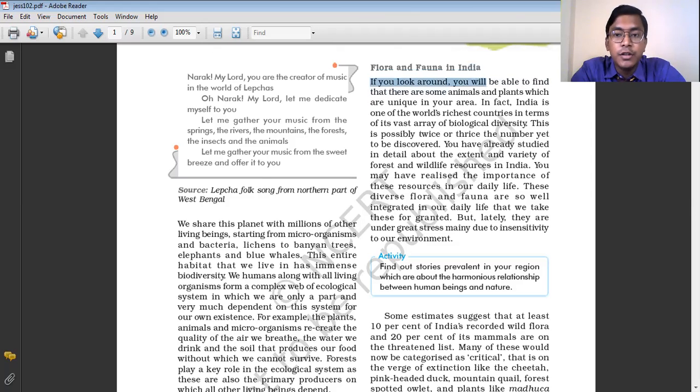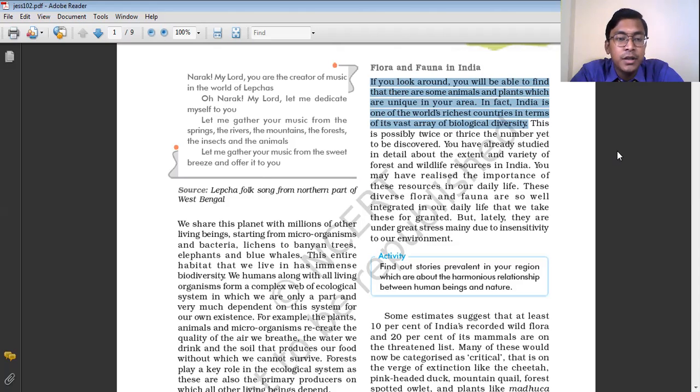So if you look around, you will be able to find some animals and plants which are unique in your area. And in fact, India is one of the world's richest countries in terms of its vast array of biological diversity. If we look at our surrounding area, we'll find different types of plants and animals, and they are unique. It means the types of plants and animals which exist in our geographical area may not be found in other areas.